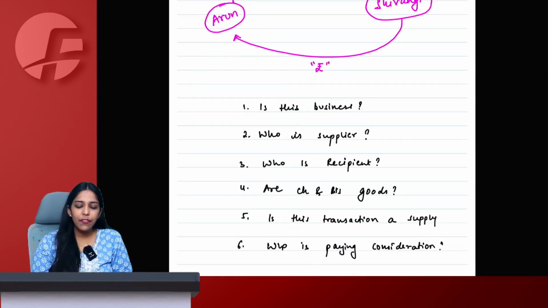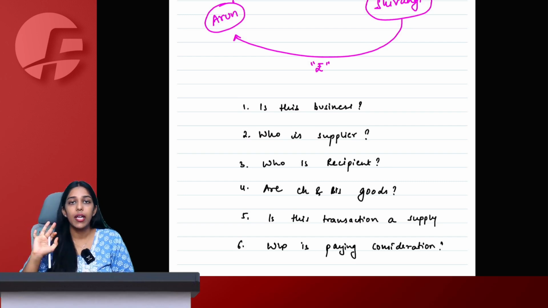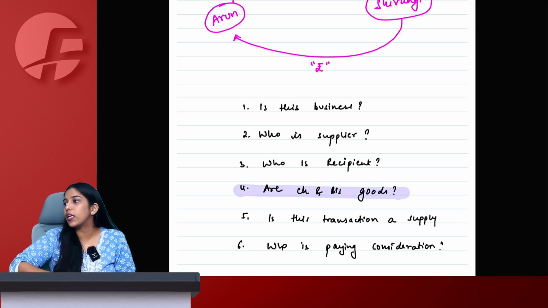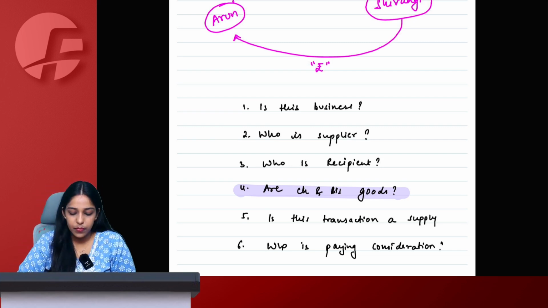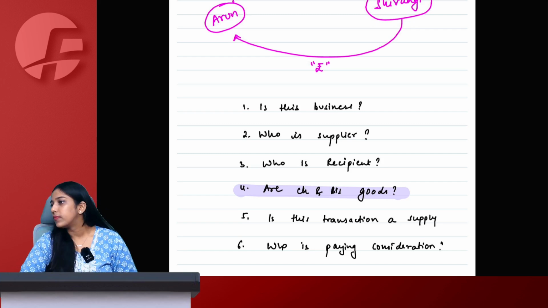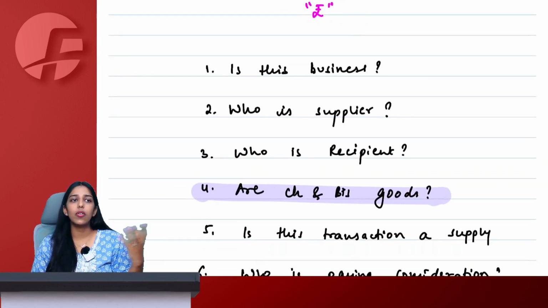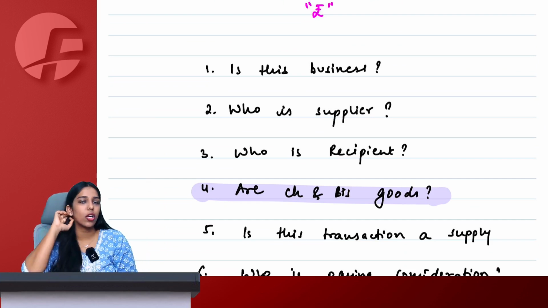I have not taught you anything about business, supplier, recipient, consideration, nothing. I have only taught you question number 4, that is all. But still, are you able to answer all the questions? Let us see. Okay, ma'am, first of all, is this business? Yes. Arun is owning a shop. Shivangi comes, purchases something. So Arun is doing a business by supplying these chocolates to her.